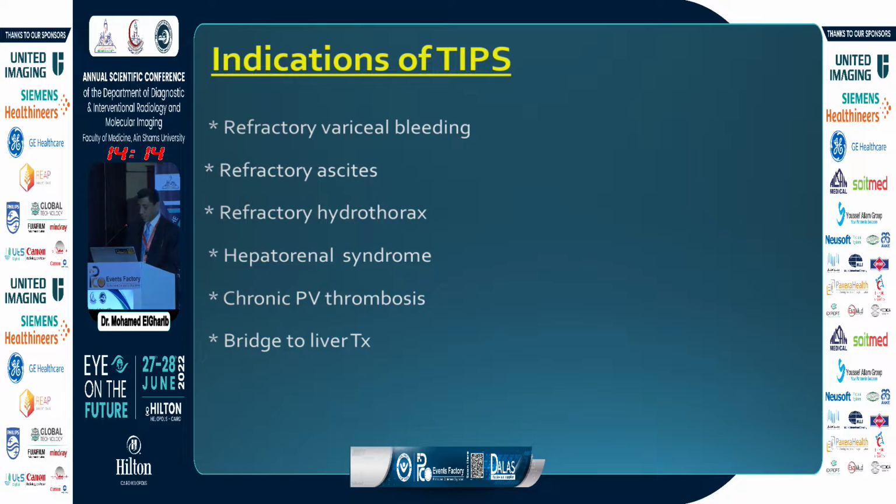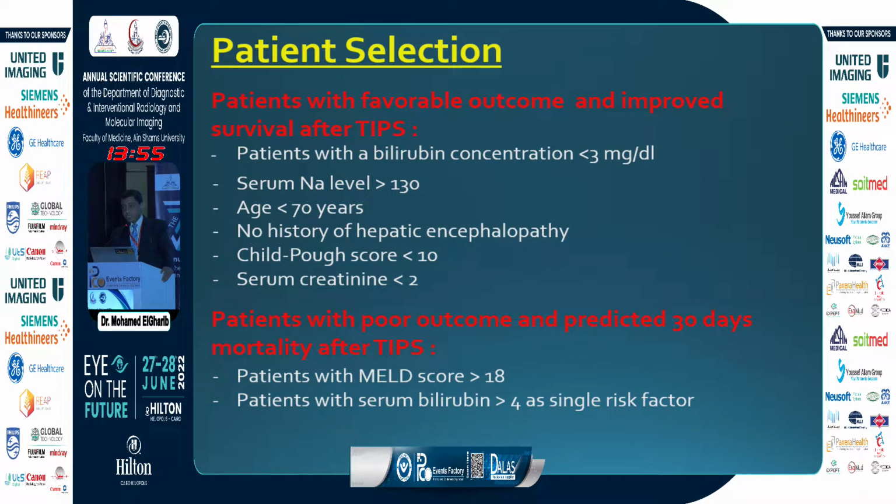So what are the indications of the TIPS procedure? Refractory variceal bleeding not responding to medical and endoscopic management, refractory ascites, refractory hydrothorax, hepatorenal syndrome, chronic portal vein thrombosis, which is the new indication that we will talk about today, and TIPS can be used as a bridge for liver transplantation. Patient selection is a very important point in TIPS, as TIPS is a challenging technique with its complications, so we need to select the patients properly in order to enhance our results and reduce the incidence of complications.